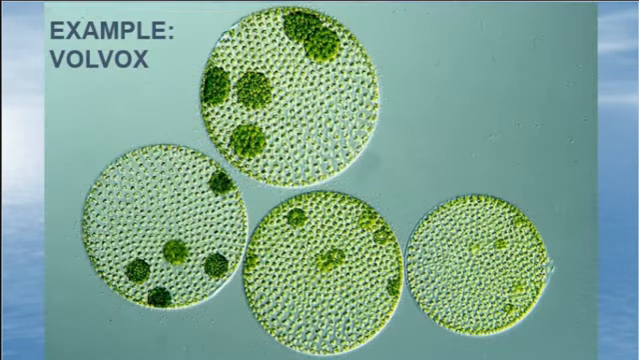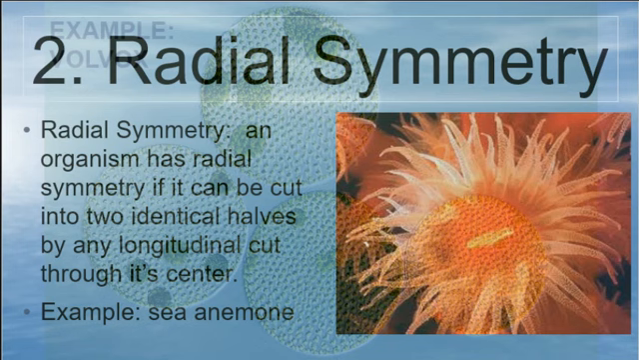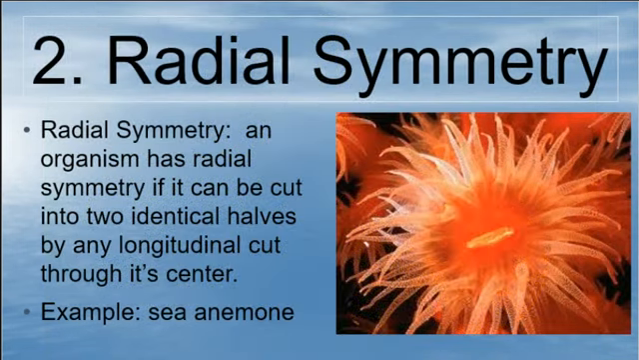All right, another example, we've already looked at Volvox under the microscope, right? Remember they're living in a colony, but inside the colony are these little spherical things right there. That's another example of spherical symmetry that we see. The next one's called radial symmetry. Radial, it can be cut into identical halves on any longitudinal cut through the center, and it looks the same.